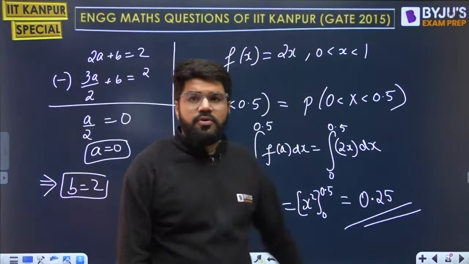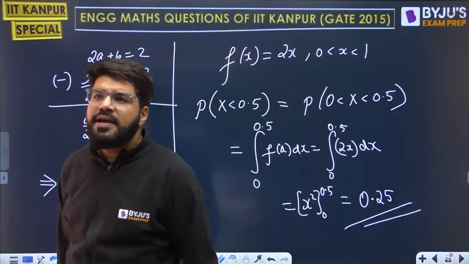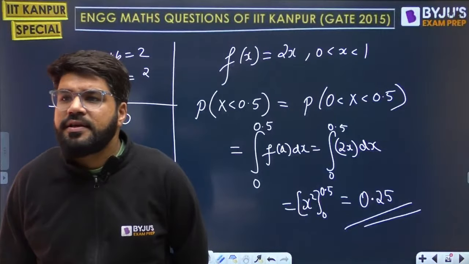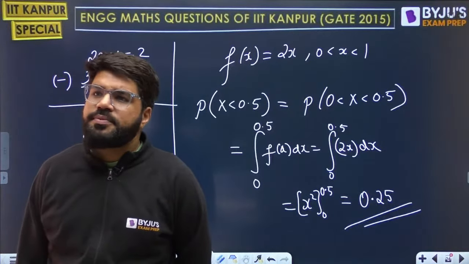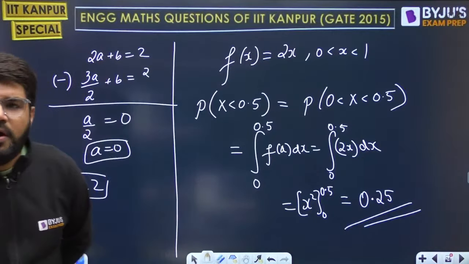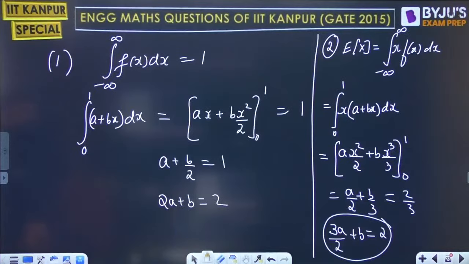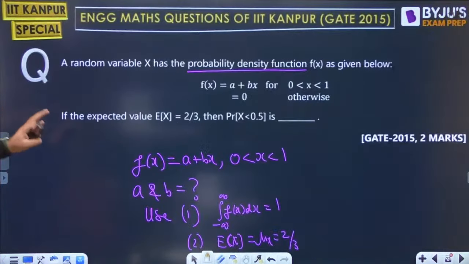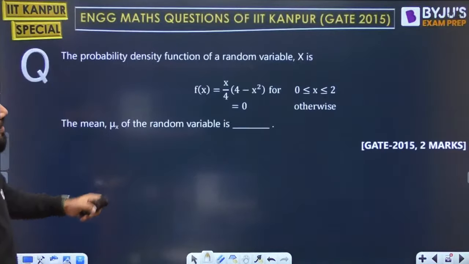My answer is 0.25. Done? All right, great. Yes, correct answer. Akshita, Karthik, Chinmoy, yes, Pranav, Anirudh. Correct? All right. So 0.25 is my answer. Let's go to the next question. Good question.